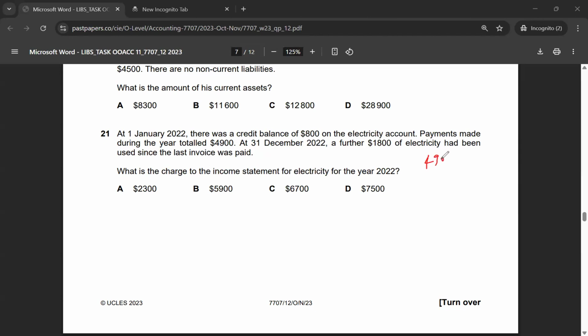So for 2022, to calculate the income statement expense, you will take 4,900 plus 1,800, and then minus the old balance that is coming as well. So let's do this. 4,900 plus 1,800 gives me 6,700, and minus 800 from this, that will give me 5,900, which is the correct answer for this multiple choice question, which is option B.